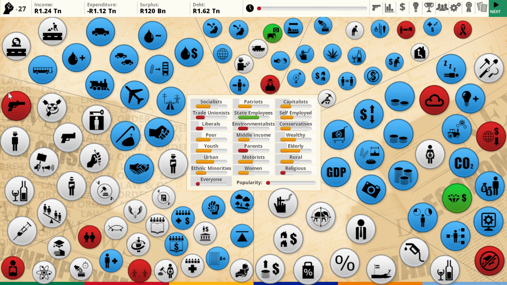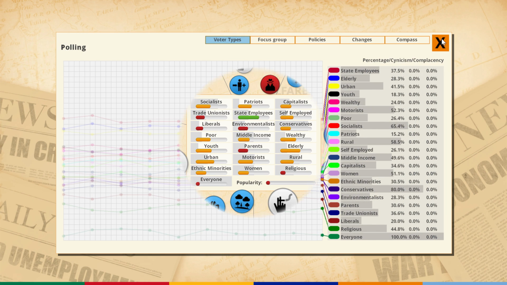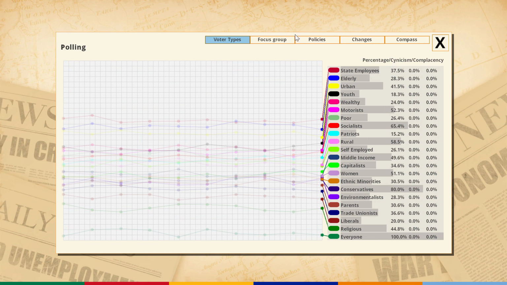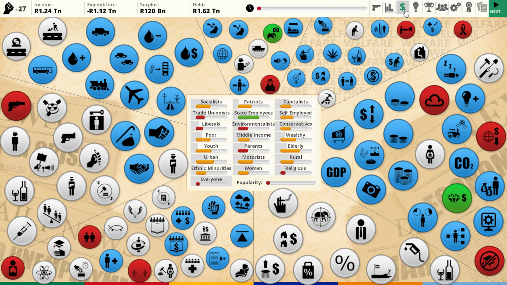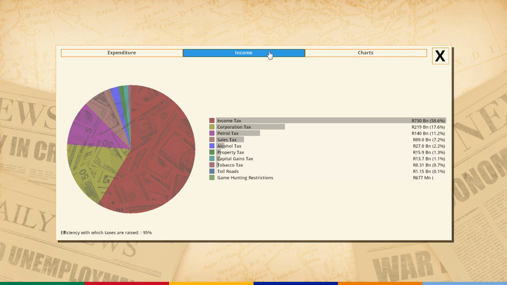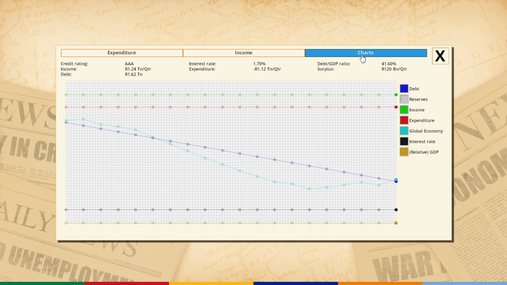Actually, there's a few things I can do. Thinking about it, I think economically we're okay. I believe our numbers are, there we go, money. I don't know why I didn't just think of the money sign. Income-wise, yeah, we're doing fine. We're getting a lot of money from our income tax, and we're not spending more than our income, so that's great.